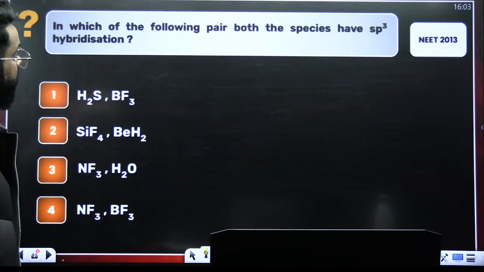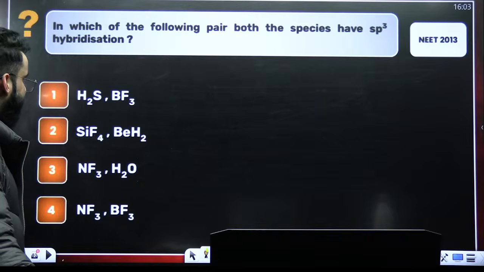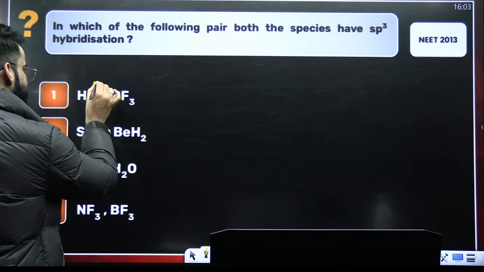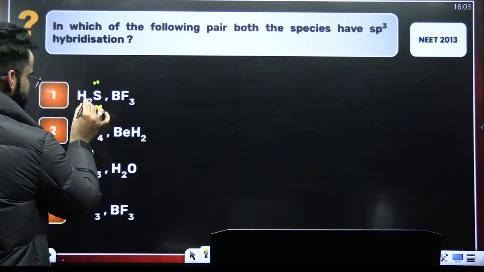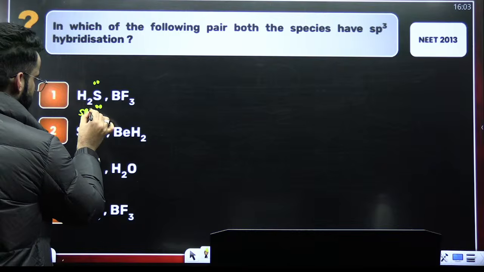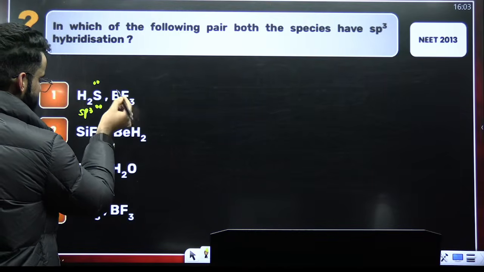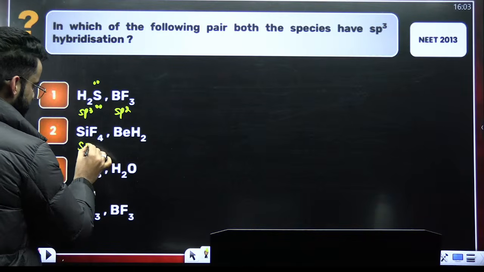Check this one out. In which of the following pairs both the species have got sp3 hybridization? See, sulfur has got 2 lone pairs here. Boron has no lone pair. Steric number of this sulfur is 2 sigma bonds, 2 lone pairs. So steric number is 2 plus 2, 4. So it's sp3. And boron is forming just 3 sigma bonds, no lone pair. So it's sp2. Right? This is sp3.